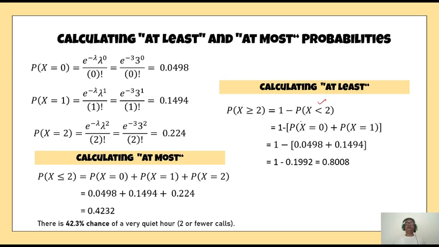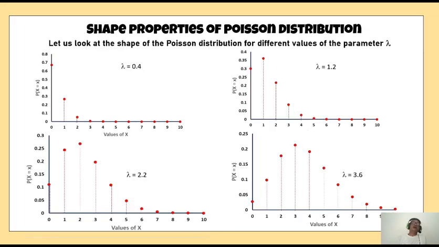So when I write x less than 2, this will give me x equal to 0 and x equal to 1. When I replace this value, 1 minus, this is x equal to 0, this is x equal to 1. When I add up, I get this. So 1 minus this is 0.8008. So probability of x greater than or equal to 2 is 0.8008. Then there is an 80% chance of getting 2 or more calls, because when you multiply by 100, you get 80.08. Okay, so this is how we compute the probabilities of at least and at most. Obviously, calculation increases a lot more.